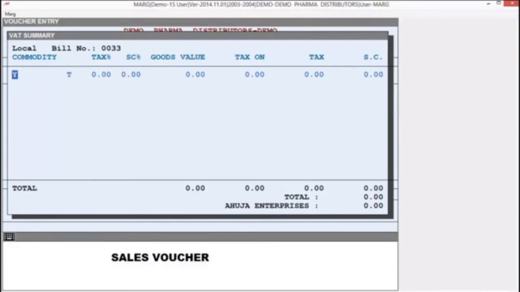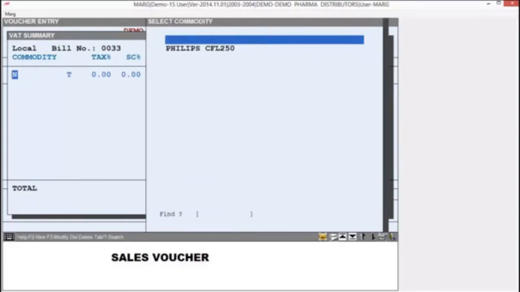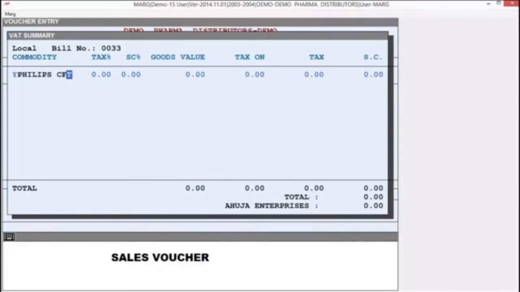Here you will select N and you will see your commodity window appear. All the commodities will display here. You can select your commodity. Then here you can define whether your commodity is taxable, tax paid or exempted. For now we select taxable. Then here you will mention the tax rate and then the surcharge rate.